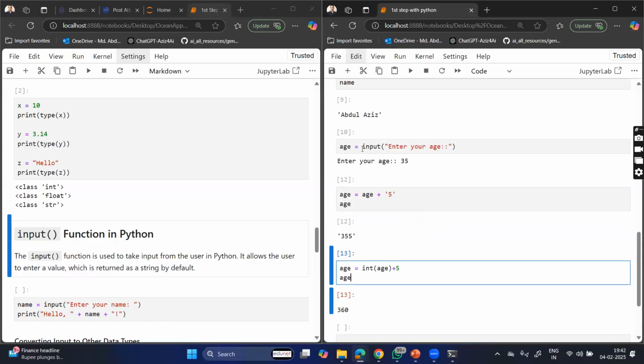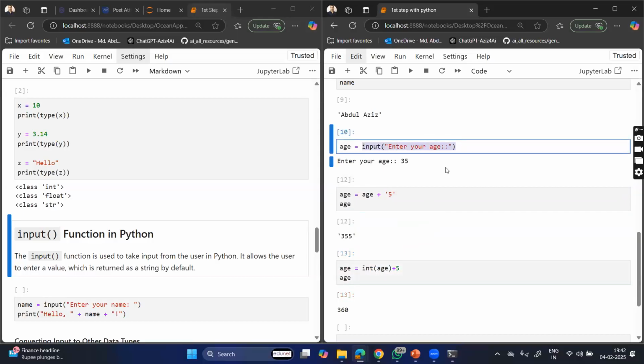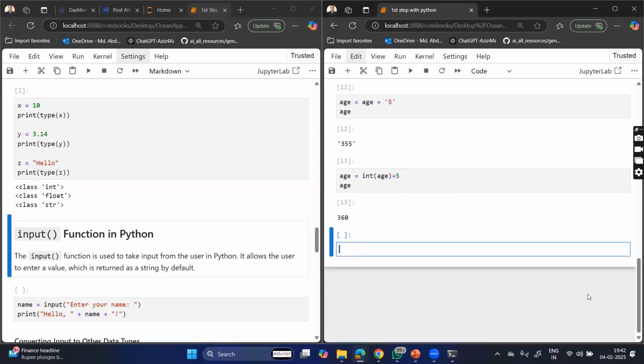But what you can do, here itself you can do the typecasting. That means age is equal to, here we are taking input, right? So enter your age అని చెప్తున్నాను నేను, right? Whatever value we are taking here, it is a string value.